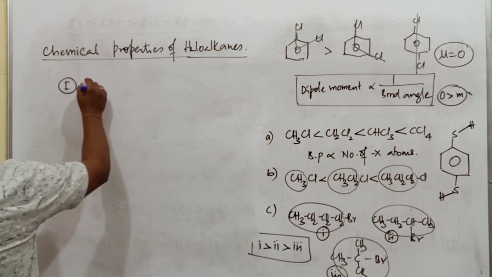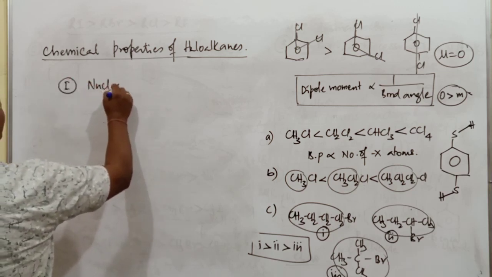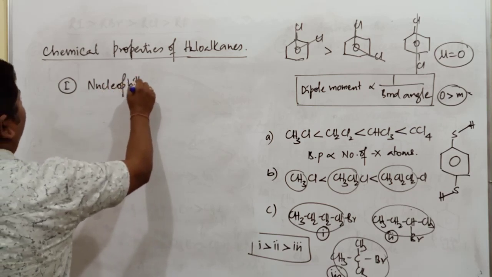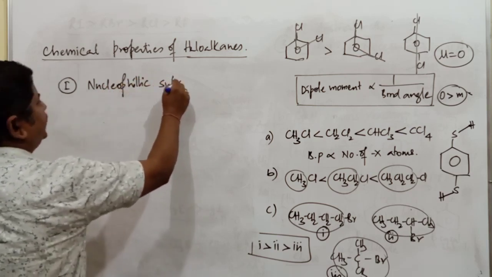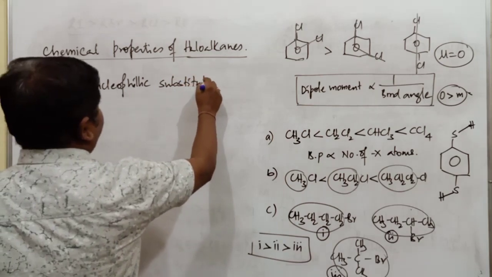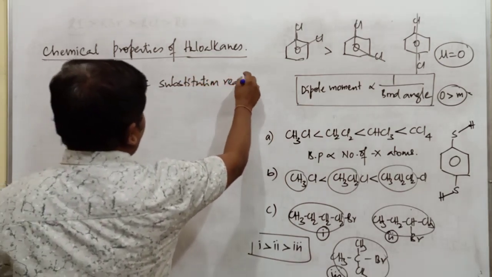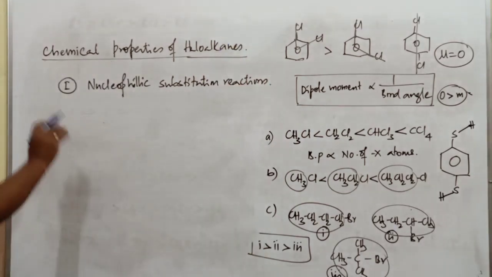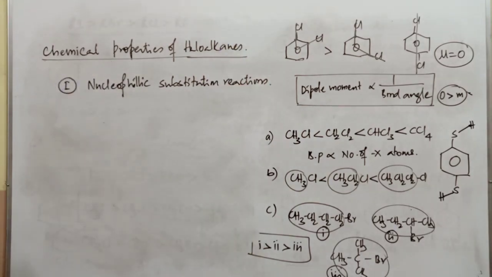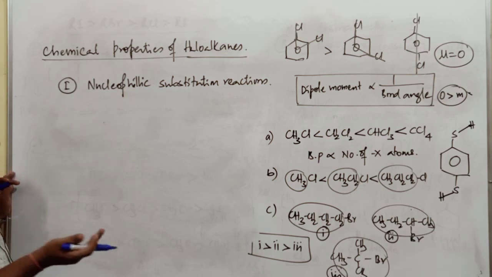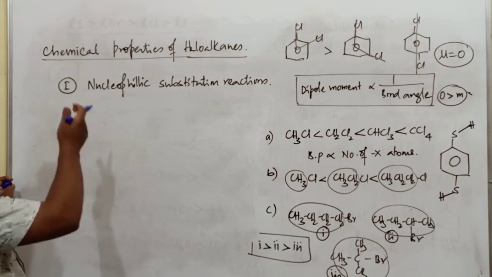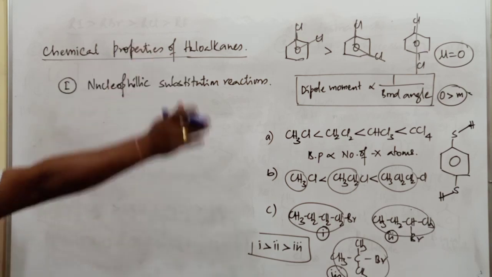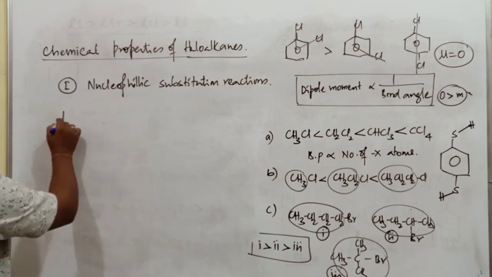First one is nucleophilic substitution reactions. Various nucleophilic substitution reactions we come across: how they react with aqueous KOH, how they react with aqueous NaOH, how they react with silver cyanide, how they react with potassium cyanide. So many compounds, and in that there is formation of various types of products.